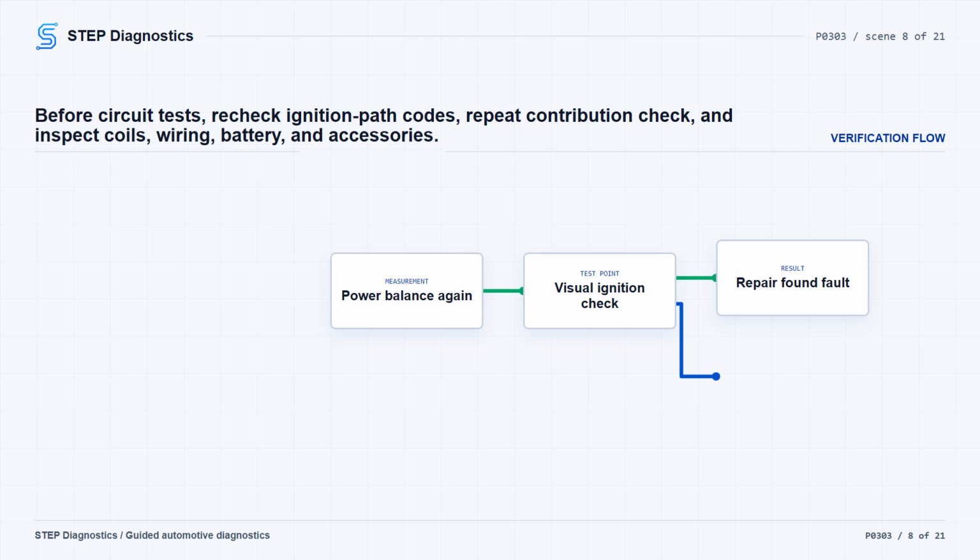If all cylinders contribute correctly in that check, do a visual ignition inspection. Make sure the coils are fully seated and connected. Look over the harnesses and connectors for heat damage, broken areas, or loose connections. Make sure the battery is in good condition and turn accessories off. If a fault is found, repair it, clear the codes, and repeat the self-test. If not, continue testing the suspect coil circuit.